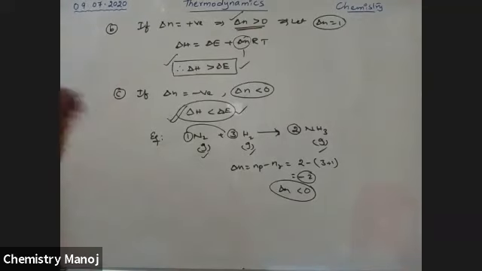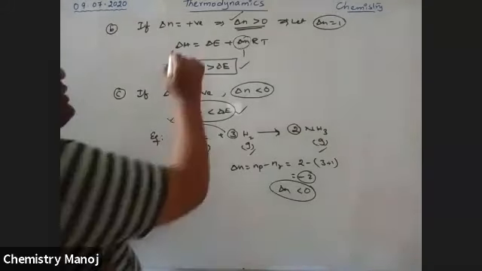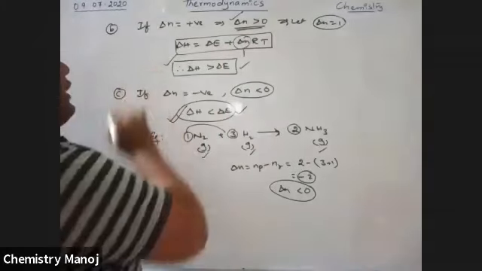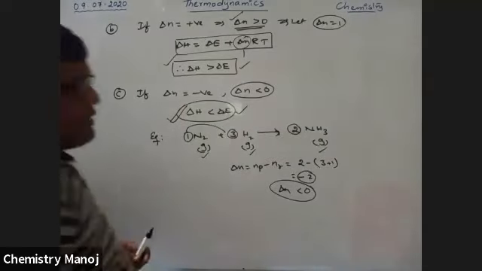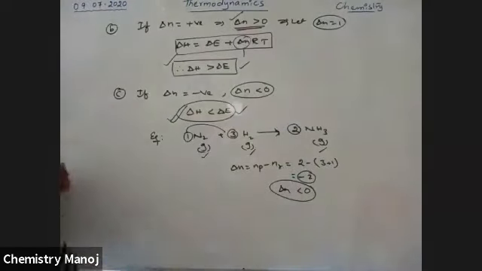So these are the different cases. For this, delta H is equal to delta E plus delta N RT. It is the relation between delta H and delta E. All these are the first law of thermodynamics. Now I am taking one more condition.